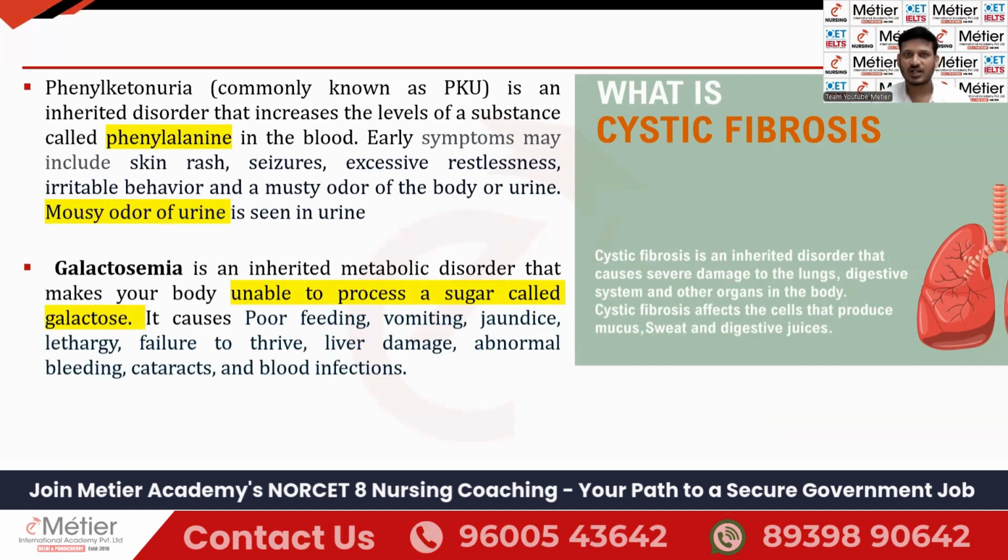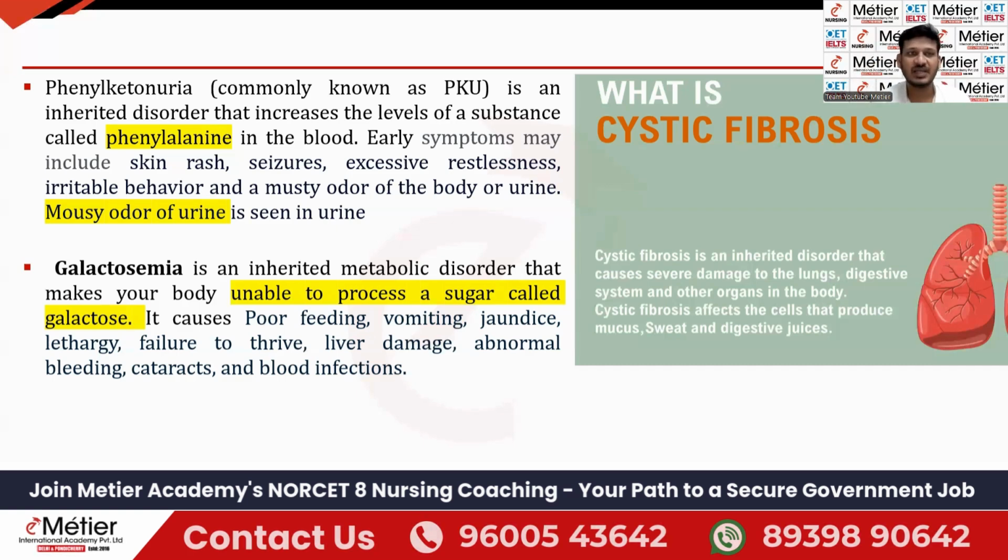It is an inherited disorder, guys. So phenylketonuria is an inherited, that is genetic, disorder. Here there is an increased level of the amino acid phenylalanine. It is an essential amino acid that is increasingly built up within the body. Which amino acid? Phenylalanine. It is excessively built up within the body. Why is it built up within the body? It is because of lack of some enzymes.